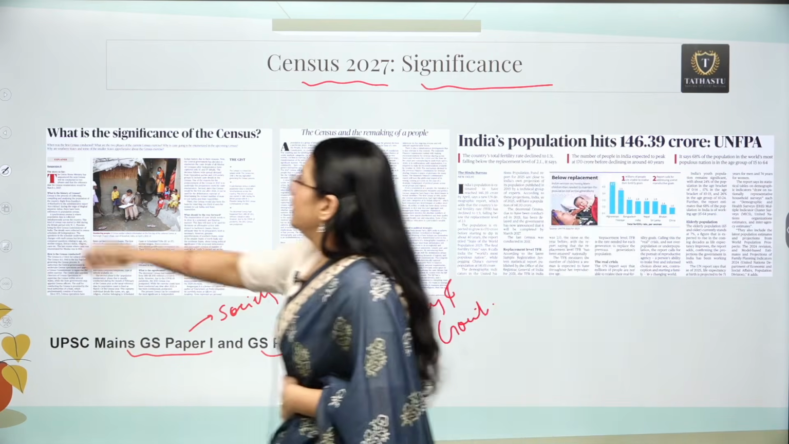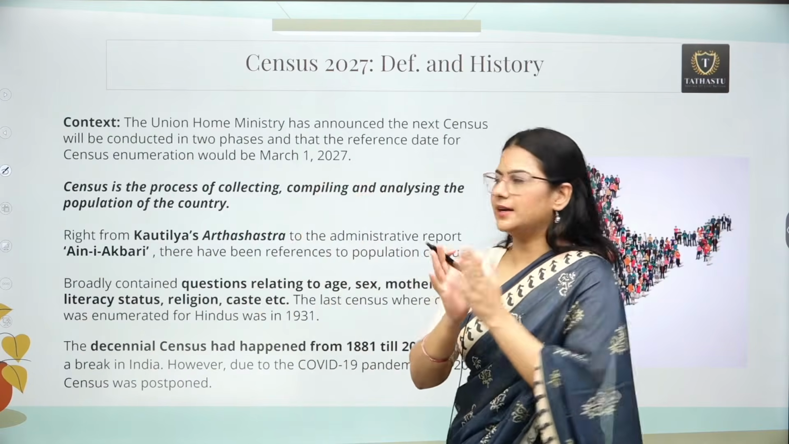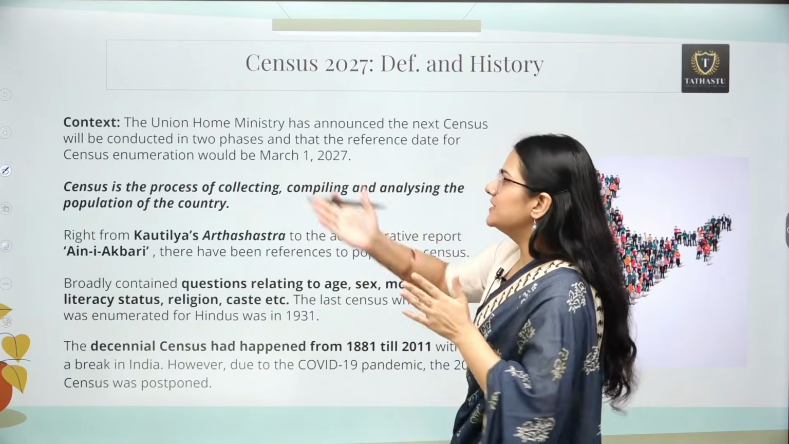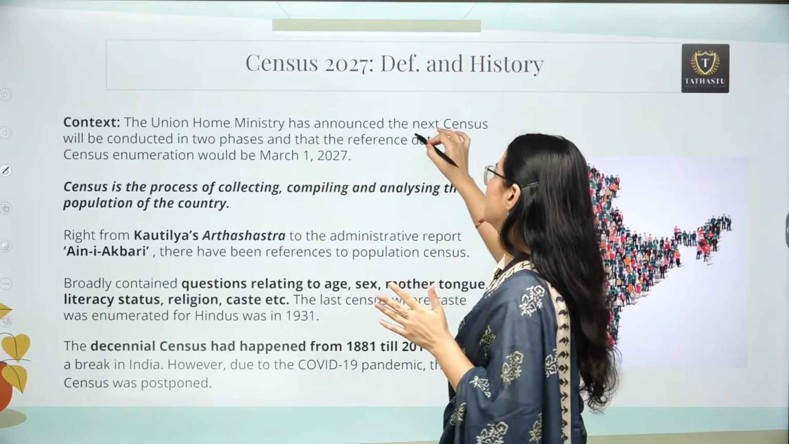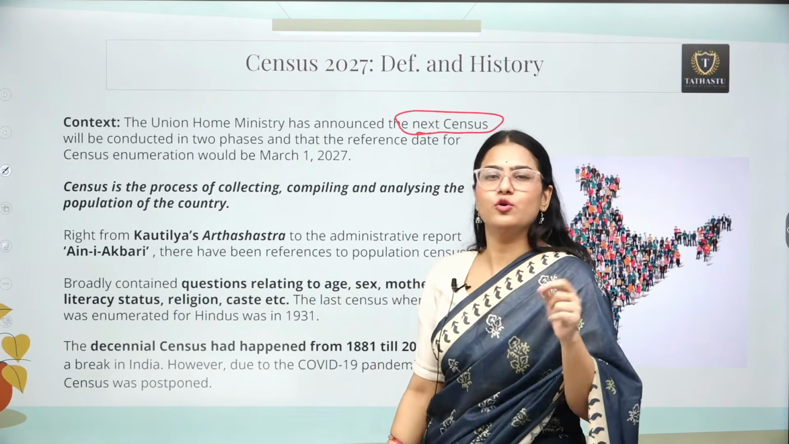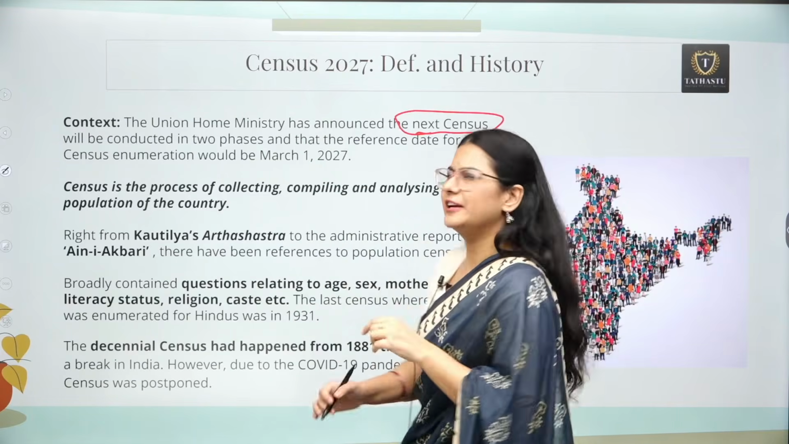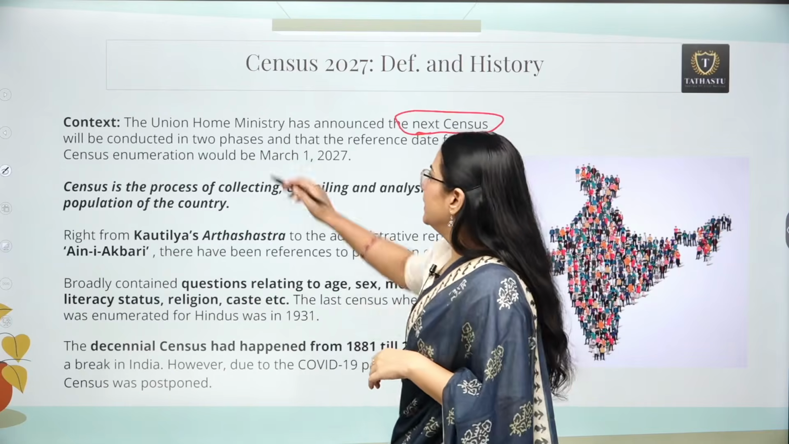Now let's understand what it is all about. First of all, let's understand the context. Recently, the Home Ministry has announced the next census. Why the next census? Because of COVID, the 2021 census could not be completed. It was actually not even started.